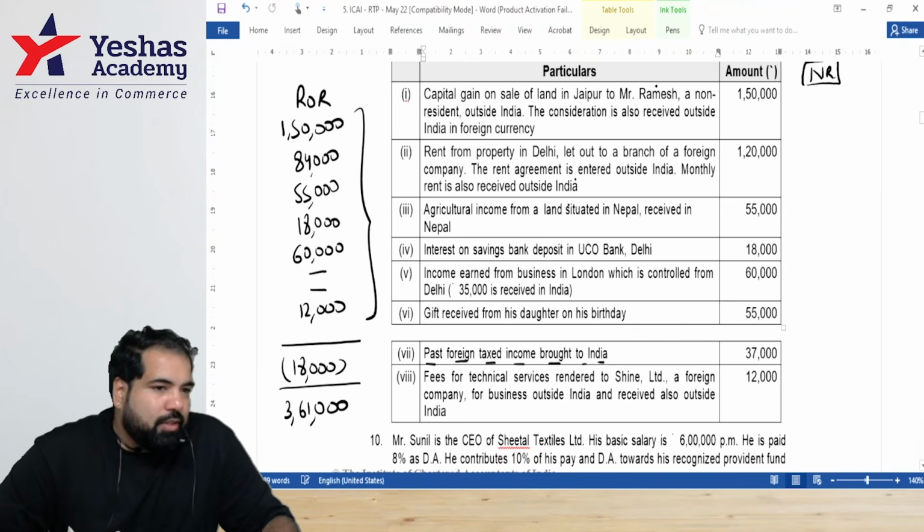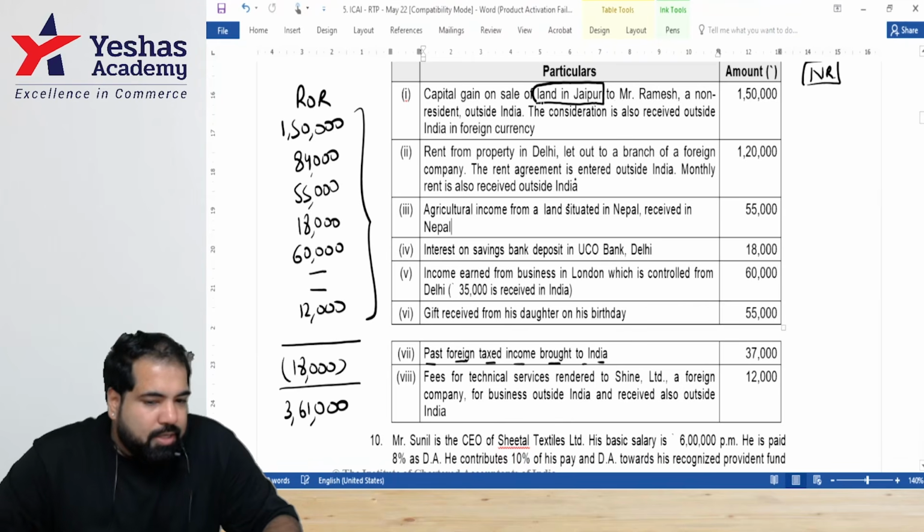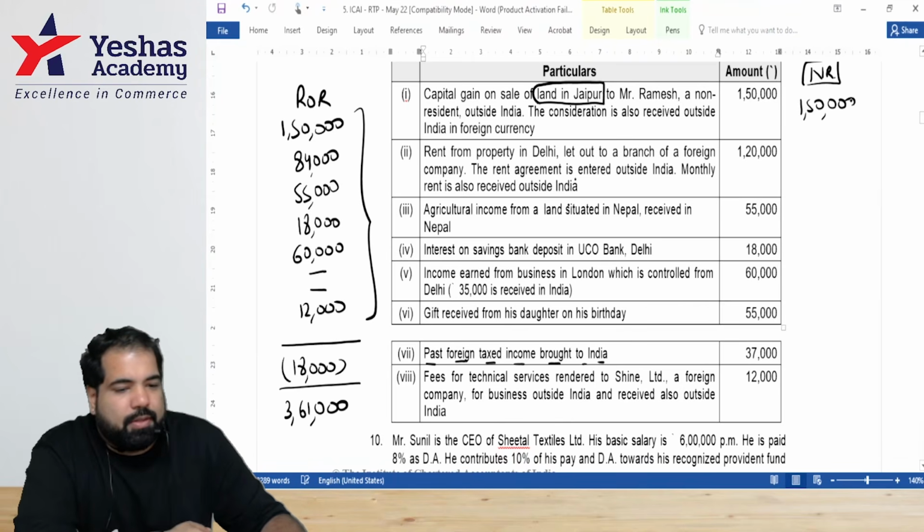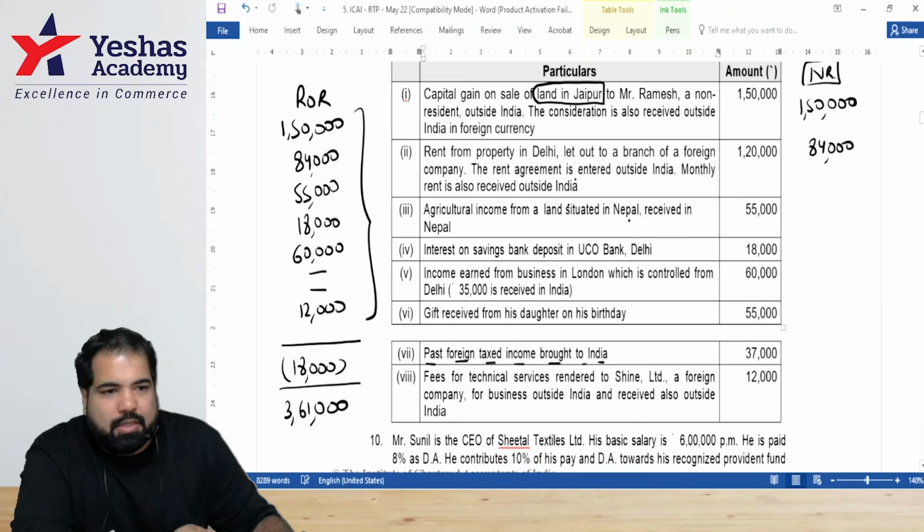The first one: is there an India connection? Yes. What is the India connection? Land is in Jaipur. So how much, guys? 1 lakh 50,000. Next. Is there an India connection? Yes. So it's again here, guys, 84,000. This one: no India connection, not within the scope of income as per section 5. Next. 18,000. Will you get this?